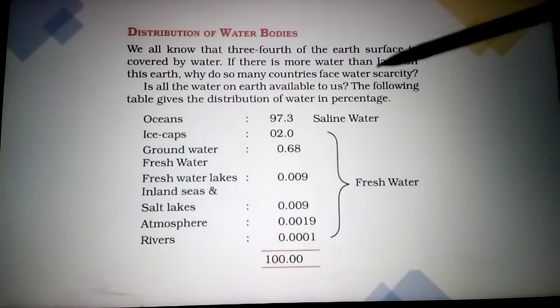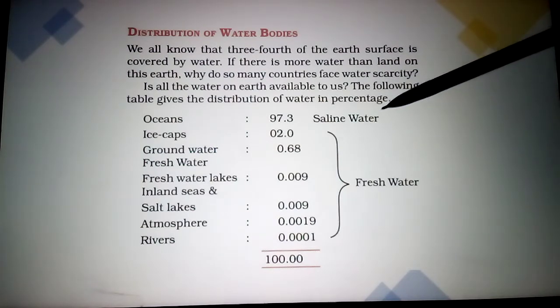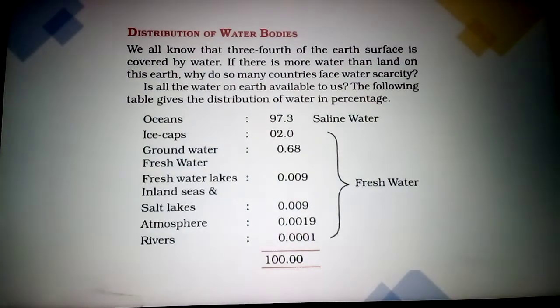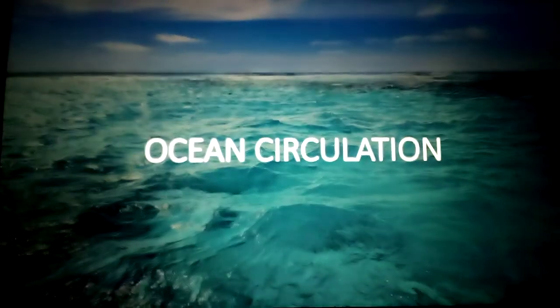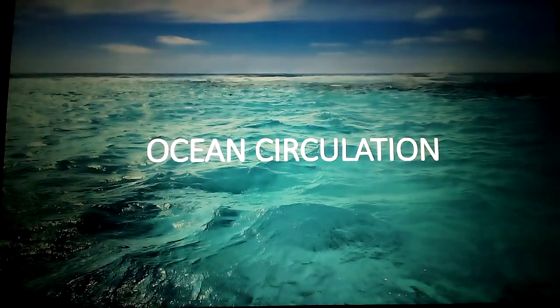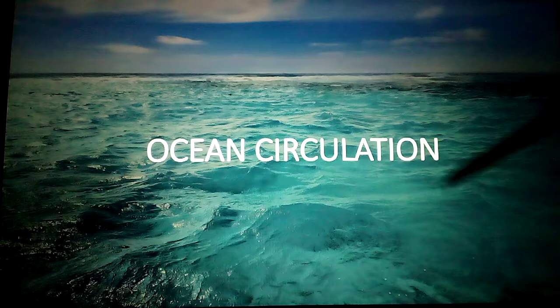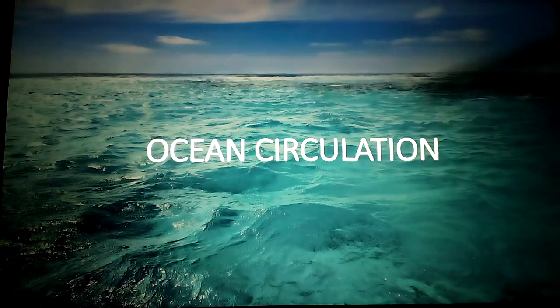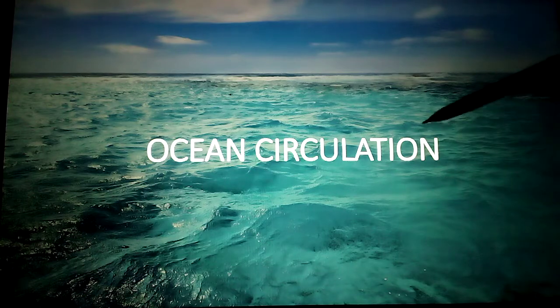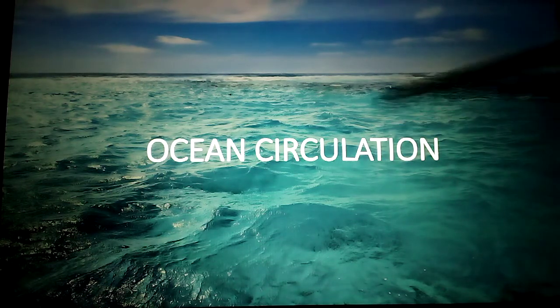Because of this one, we are getting the shortage of the water. Next topic, we will see the ocean circulation. Here ocean circulation means, we have 5 oceans, no? In this ocean, the water will move from one place to another place, from one ocean to another ocean. That is called the circulation, movement of the water in the ocean.